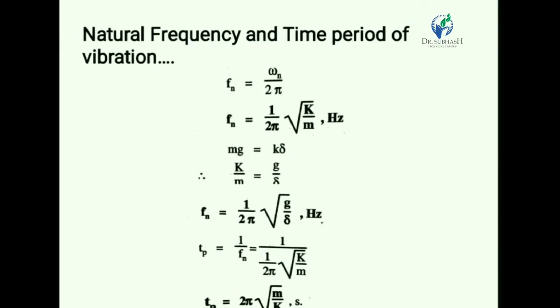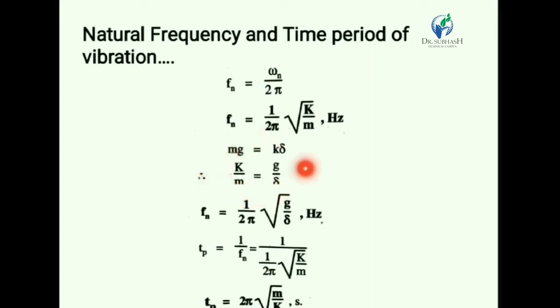Now the natural frequency and time period of the vibratory system. Here Fn is the natural frequency in hertz. Natural frequency Fn is equal to omega n upon 2 pi. If we put the value of omega n, root k by m, then we get natural frequency Fn is equal to 1 upon 2 pi root k by m in hertz.